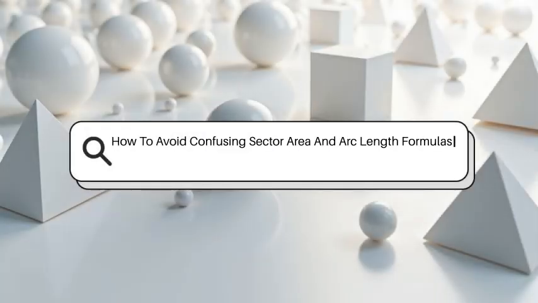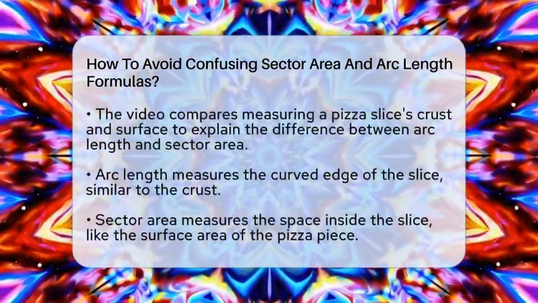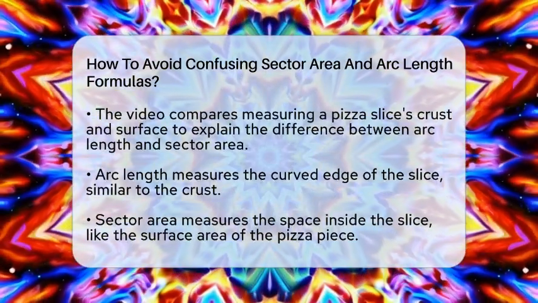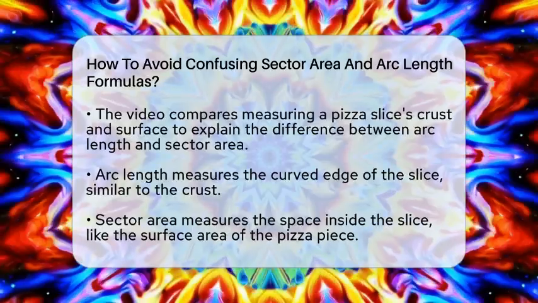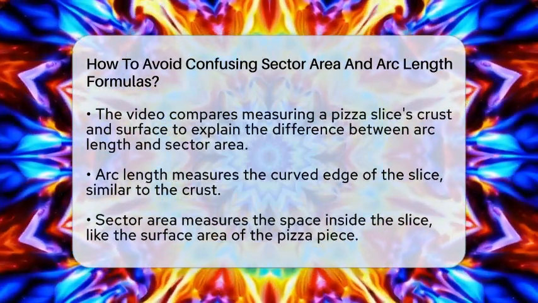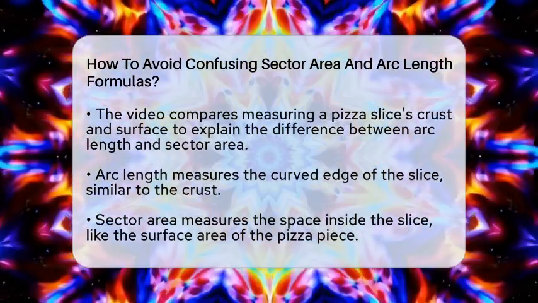How to avoid confusing sector area and arc length formulas. Imagine you're slicing a round pizza. You see the curved crust and the slice's surface. Now, think about what each measurement tells you. Are you measuring the crust or the slice's surface? This is where confusion often happens with sector area and arc length formulas.